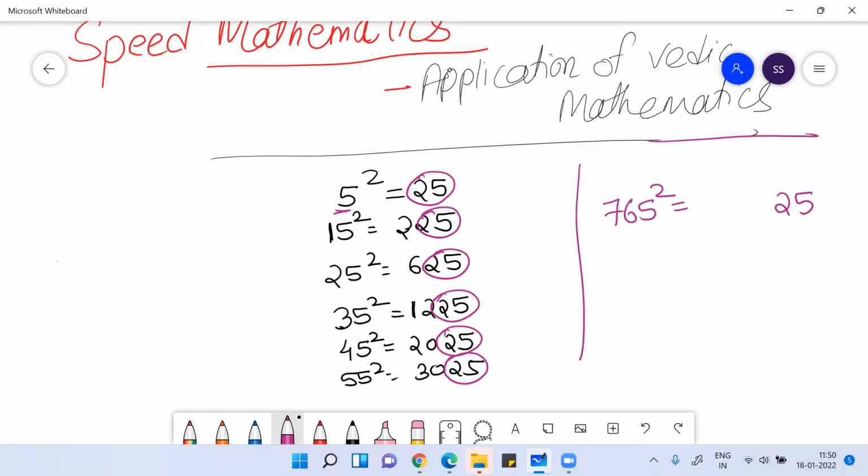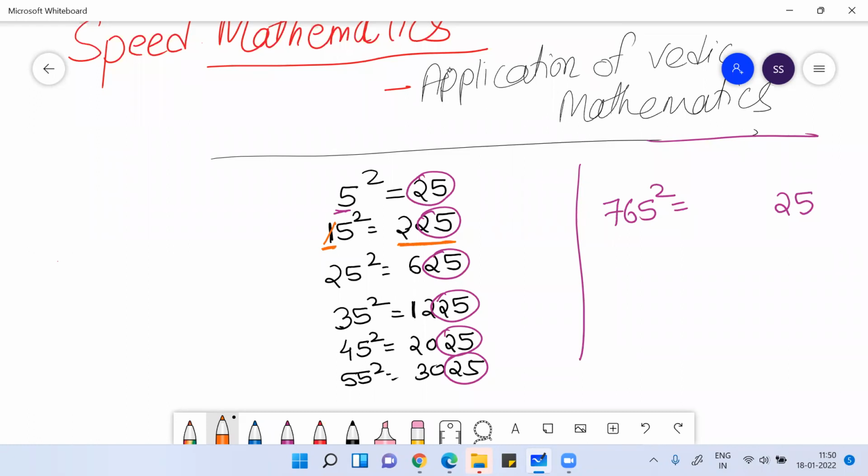I hope this much is clear to everyone. Now, how to find the remaining digits? For finding the remaining digits, you just see the tens place digit. The tens place digit here is 1. Find the next digit after 1, which is 2. Multiply 1 into 2. 1 into 2 is 2.